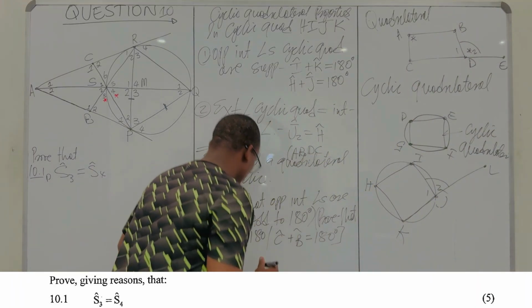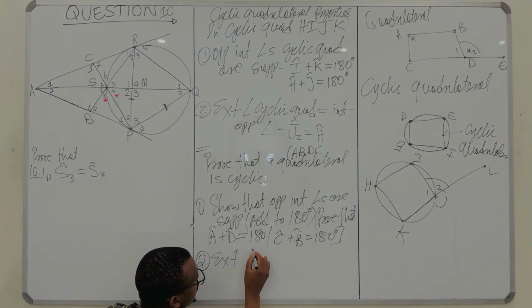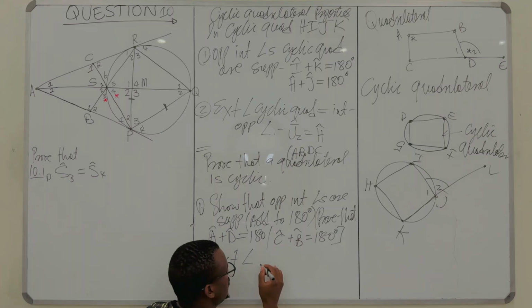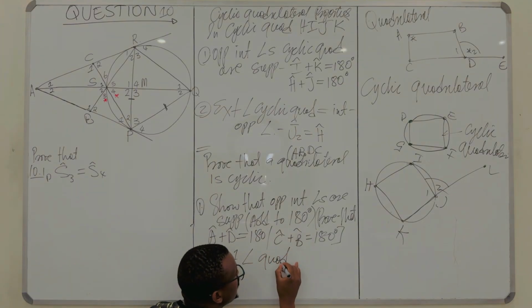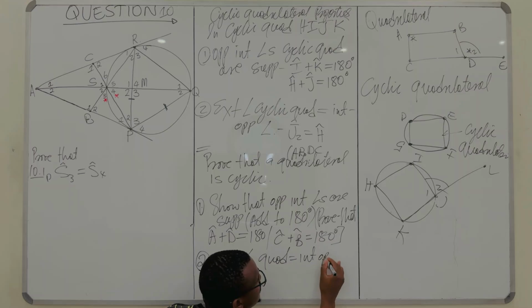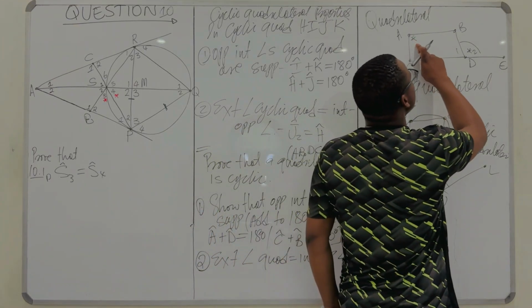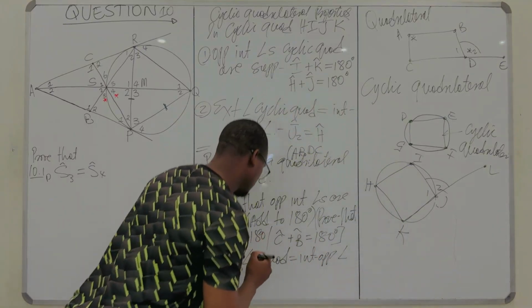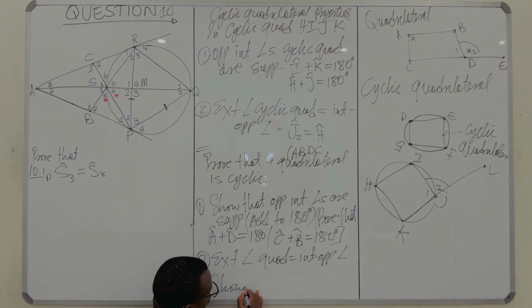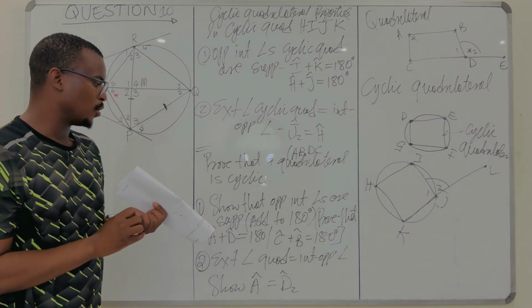Another way: you must show that the exterior angle of your quad is equal to the interior opposite angle, which means you must show that angle A is equal to D2. That's one way to go about it.